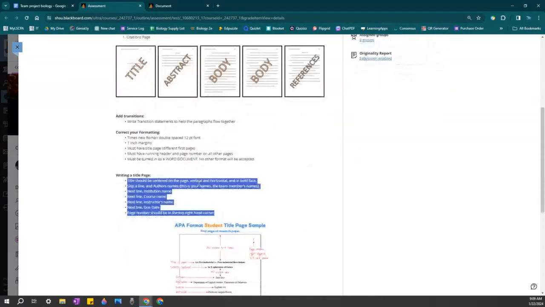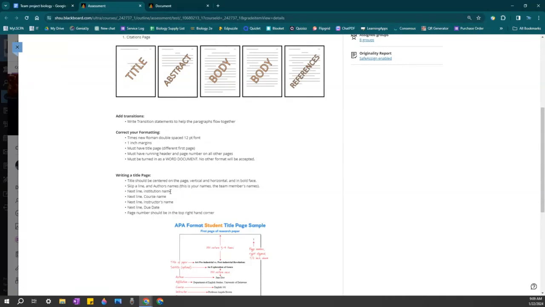The title needs to be centered. You need to skip a line and write all of the authors' names. This is you and your teammates' names, not the authors of the articles that you wrote about. This is your name. Then it needs to be the institution and course name, my name, and the due date.